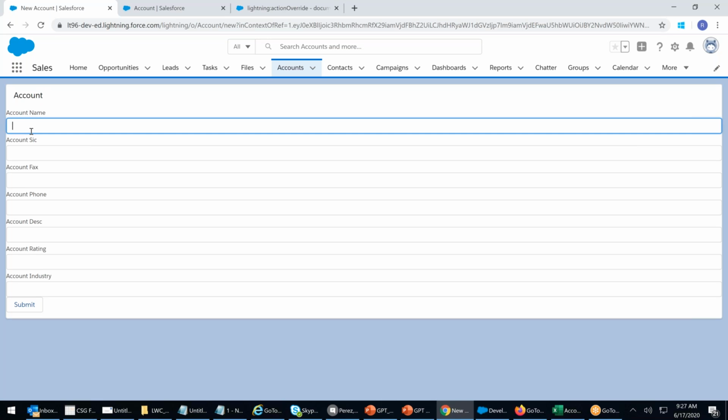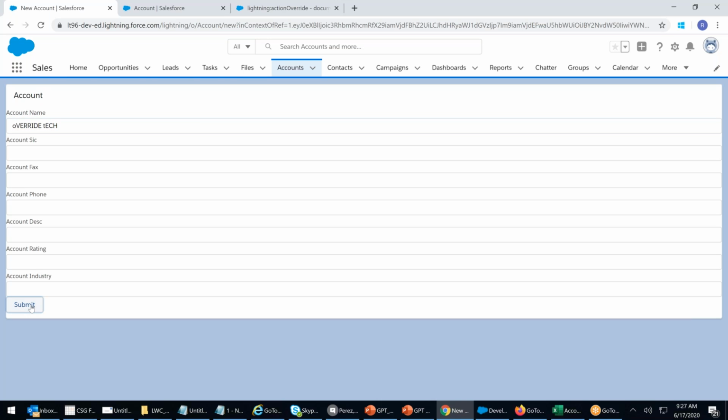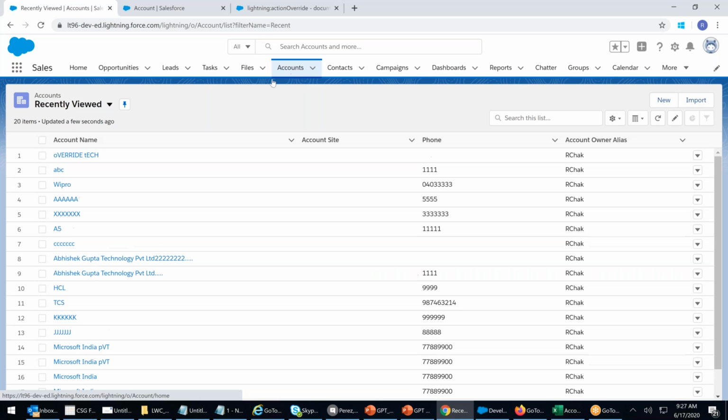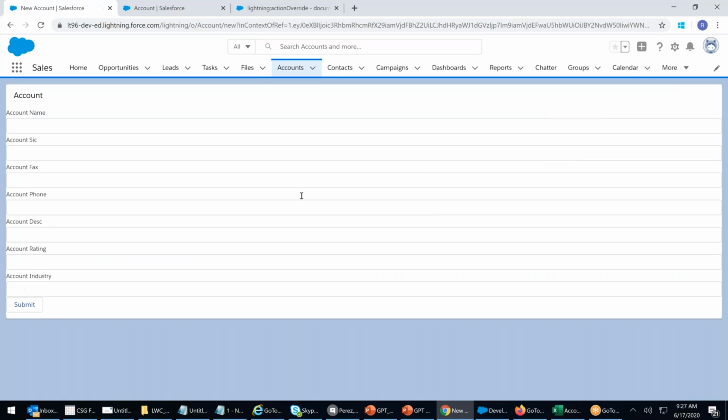Does it work? If it's working there in that class, then it should be working here because we didn't make any change to the component. I will say override tech. I hit the save button. I don't have any pop-up and everything. See, override tech got created. I have overwritten the default.